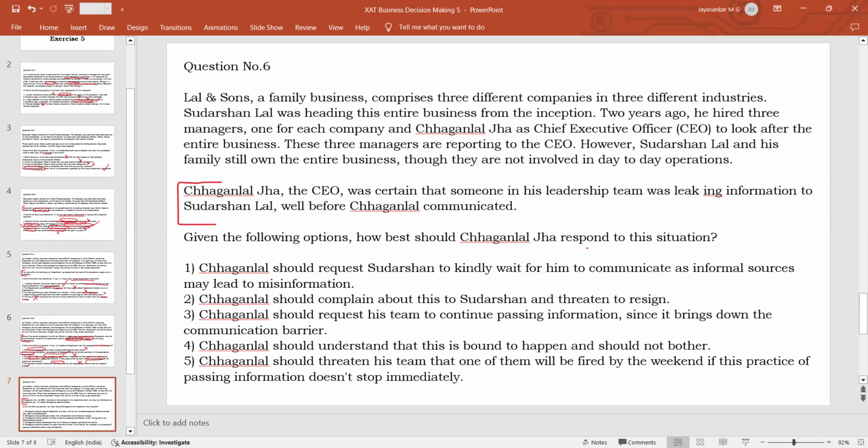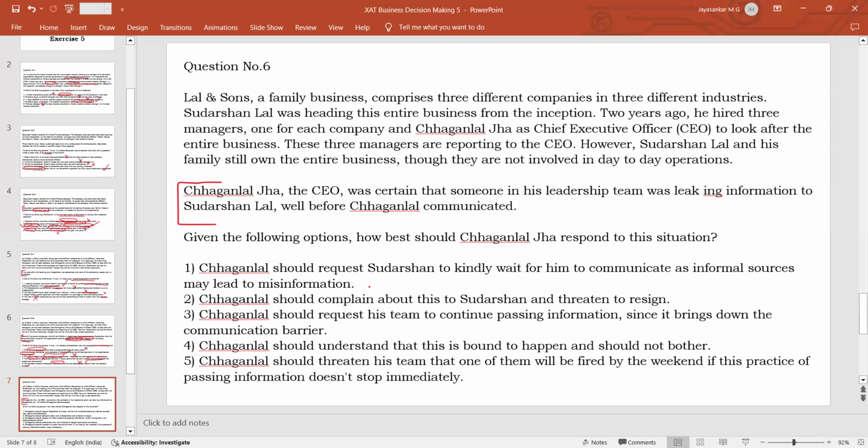Any mature CEO, or a mature person who is a balanced individual who does not have any extreme outlooks, should tackle this in a very mature manner. So what should he do? He should request the owner to wait for him to communicate, as informal sources may lead to misinformation. Good answer.